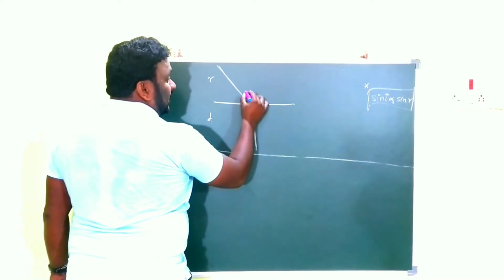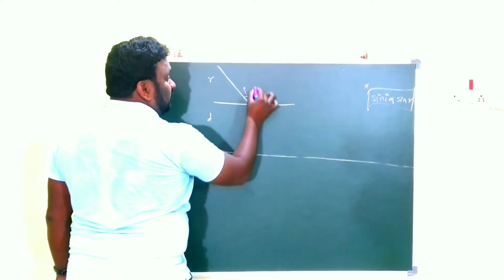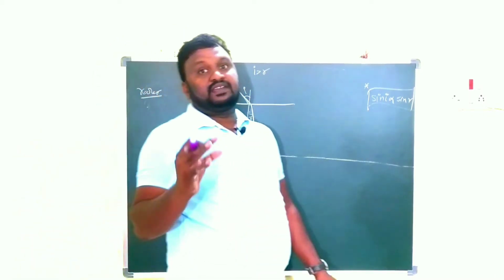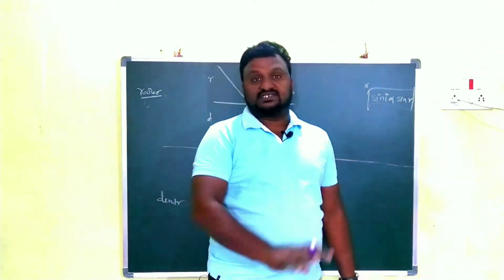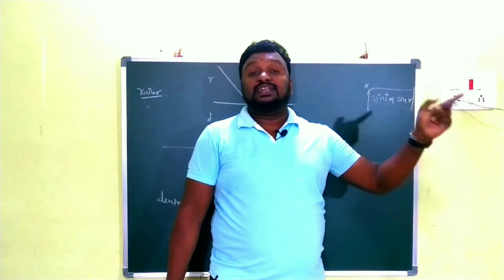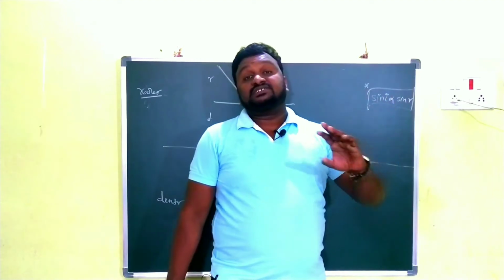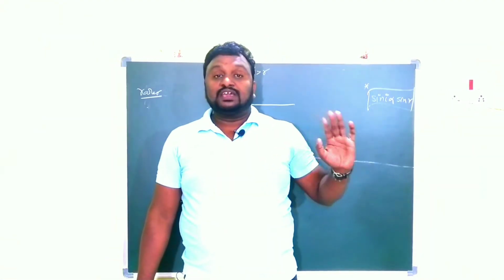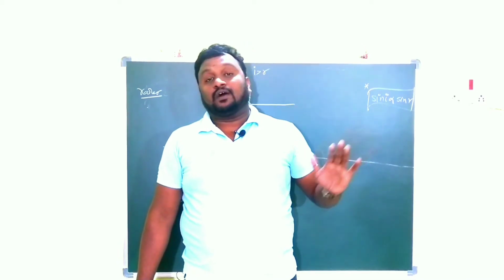That's why here angle I is greater than angle R. I already explained the same thing in previous videos, just go and see once. Clear? While the light is moving from the rarer medium to the denser medium, after refraction the refracted ray bends towards the normal. That's why I is always greater than R.